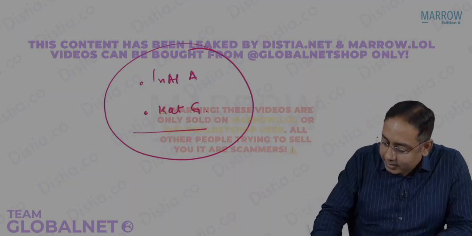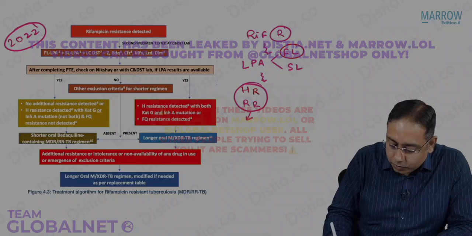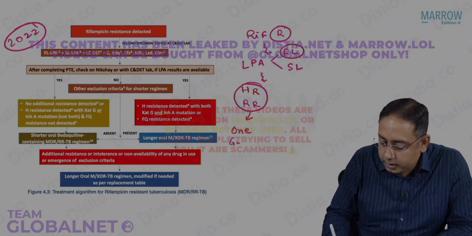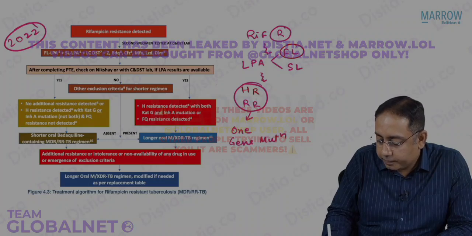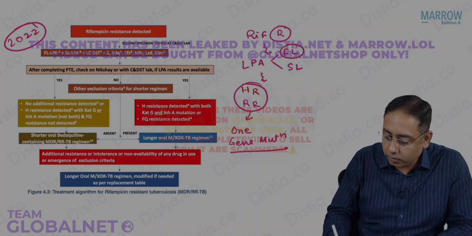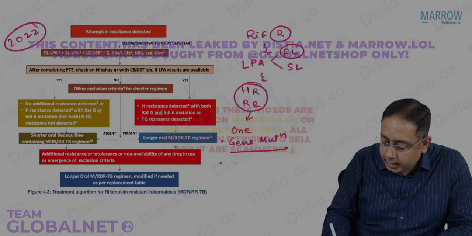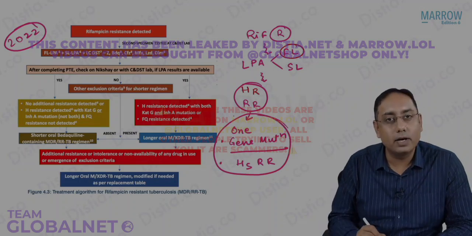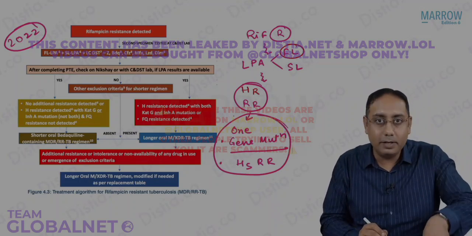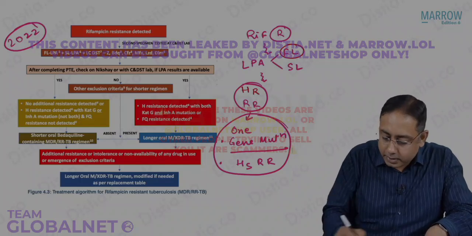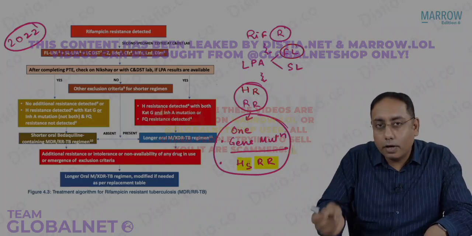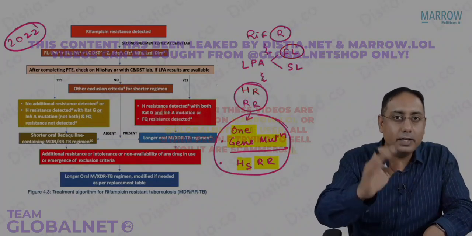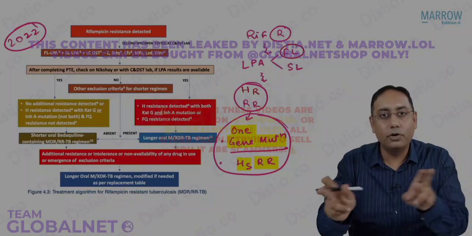So in case of rifampicin resistance, there is only one gene mutation in the H. If there is only one gene mutation, or there is H sensitive rifampicin resistant, to both these cases, what is this called? This will be called an RRTB. This is rifampicin resistant and H sensitive, or even if there is H resistance, only one gene. Which gene? Either INHA or the CAT gene, but not both.